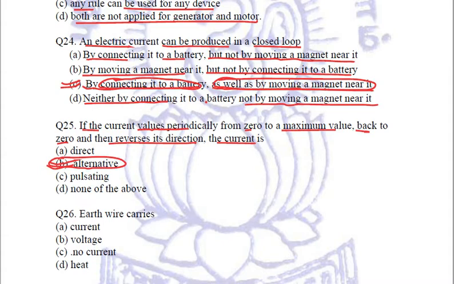Alternating current is the current which reverses its direction, and the current which flows only in one direction is called the direct current. Because it is going from 0 to maximum, then back to 0, then reversing, simply it means the answer is B, that is alternating current.